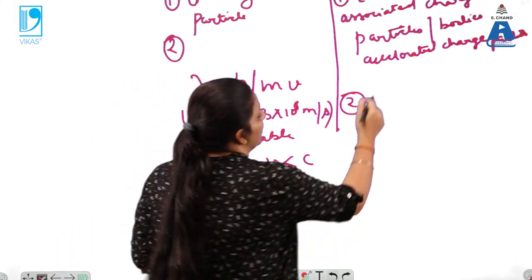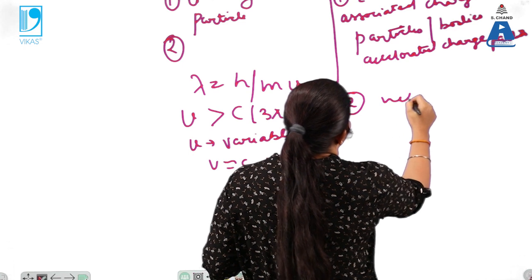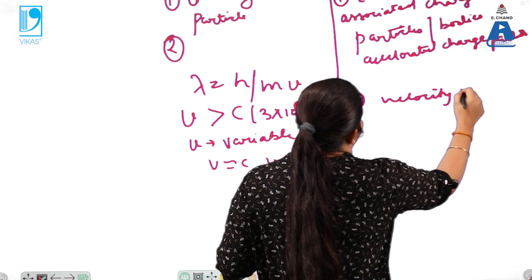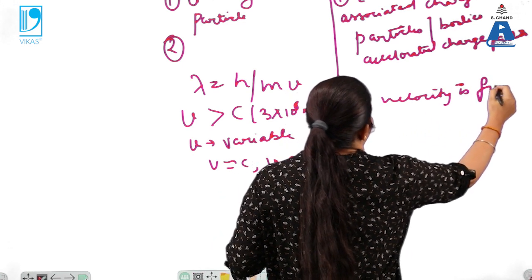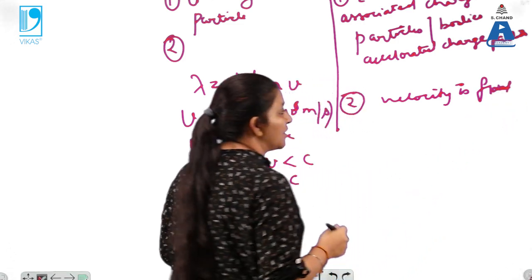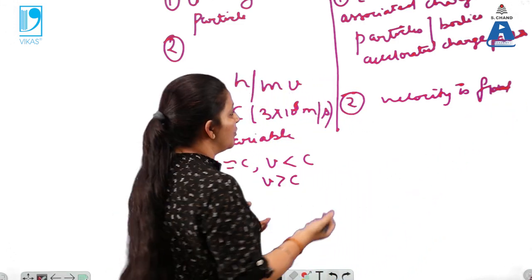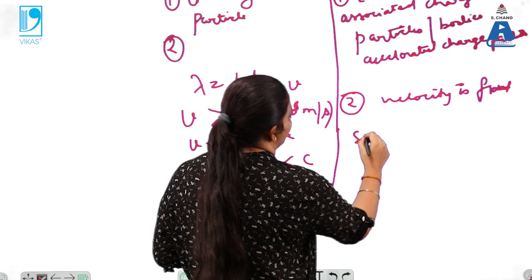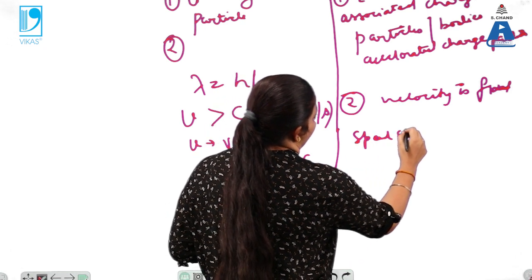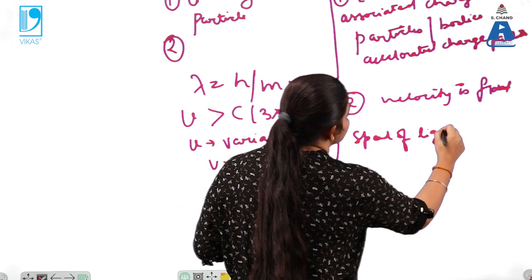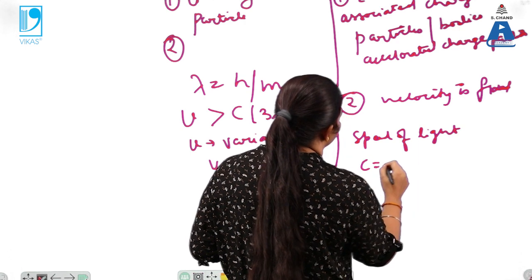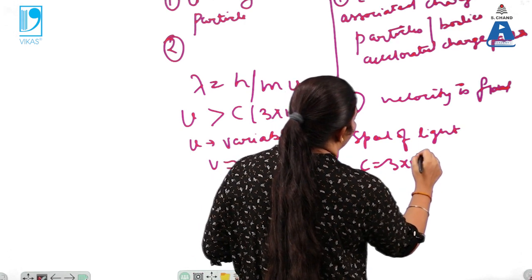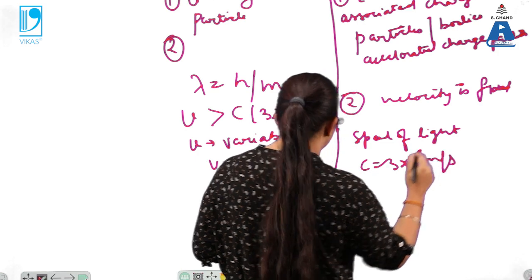But in case of electromagnetic waves, their velocity is fixed. Because the electromagnetic waves are the light waves, and we know that the speed of light is fixed, which is equal to 3 into 10 raised to the power 8 meter per second.